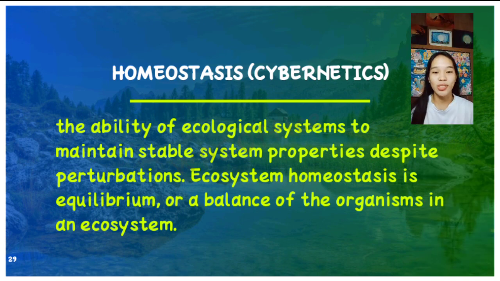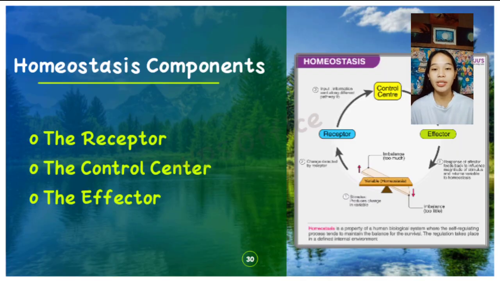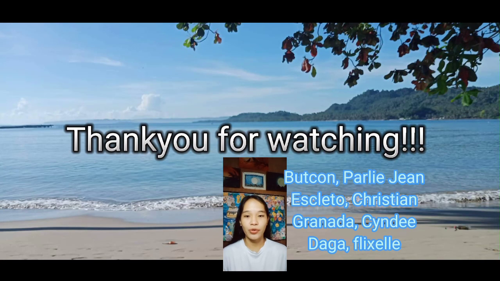The last component was the homeostasis. Homeostasis is the ability of an ecological system to maintain stable system properties despite perturbations. Ecosystem homeostasis is equilibrium, or the balance of the organisms in an ecosystem. Homeostasis denotes the maintenance or the regulation of vital internal variables in a state of relative constancy. It involves the receptor, the control center, and the effector. The receptor receives information on the changing environment. The control center processes the information received by the receptor. The role of the effector is to respond to the signal from the control center. That's all. Thank you.